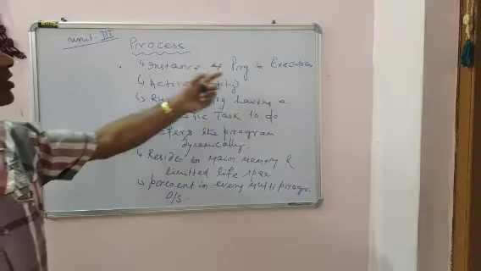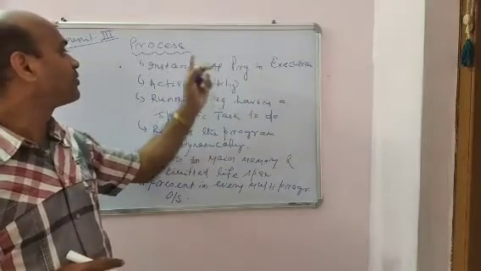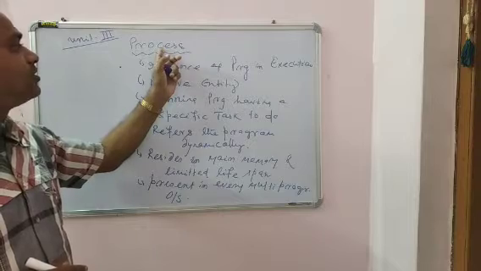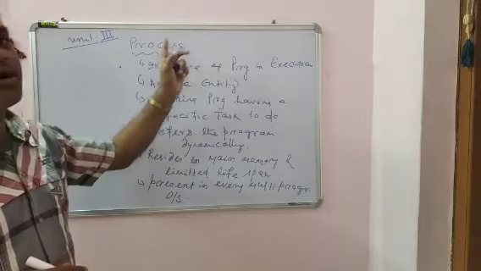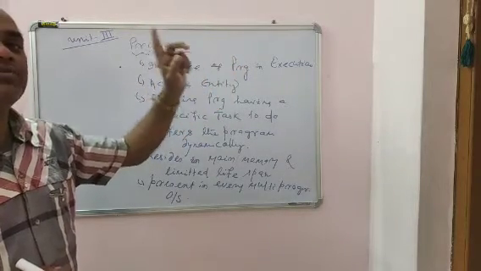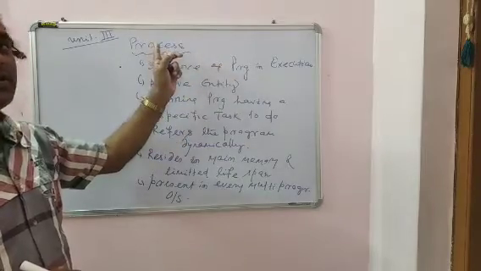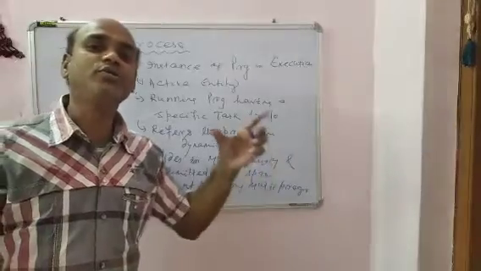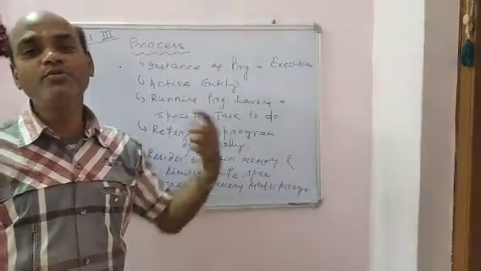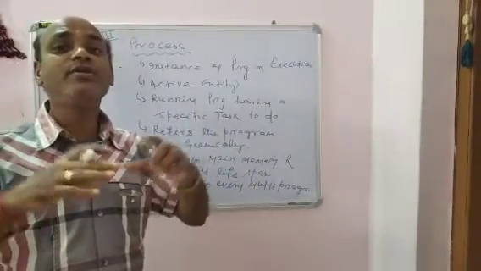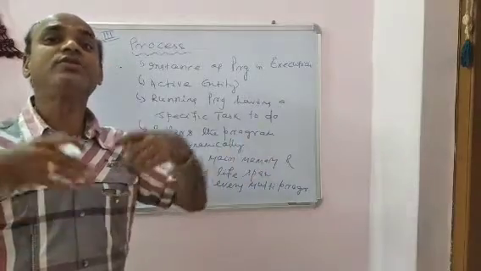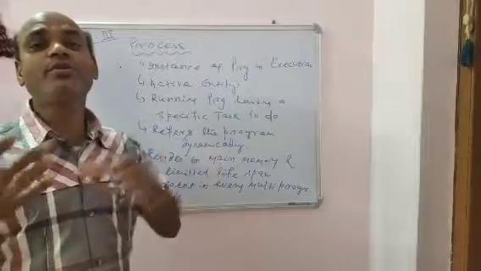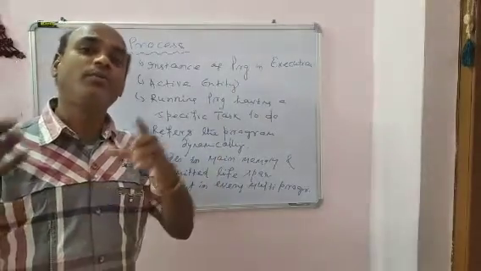So for executing every instruction of the program, it requires a process. This process is the important part of the operating system. The operating system performs this process management. This management system controls all these things: how a process will be created, how a process will be removed, how processes will communicate, how signals will be passed from one process to another, and what messages are to be communicated among processes.